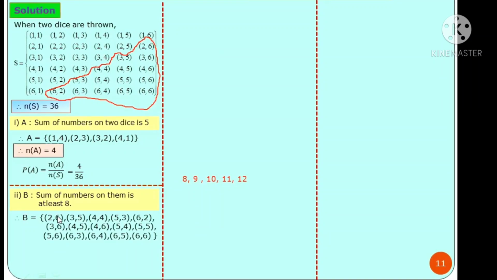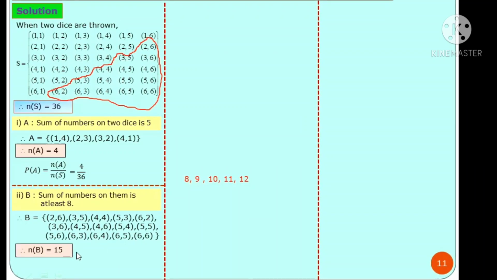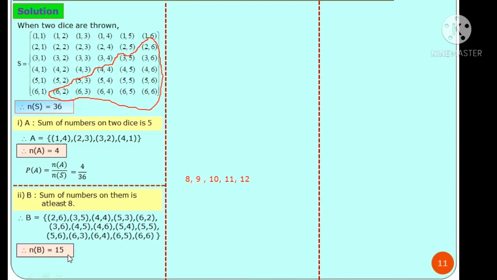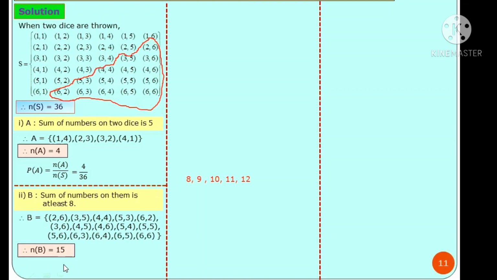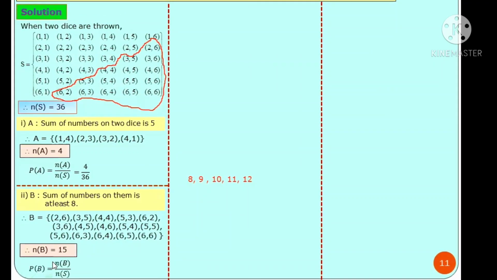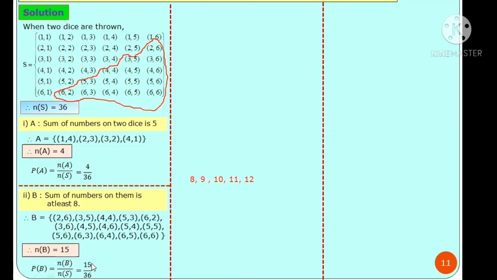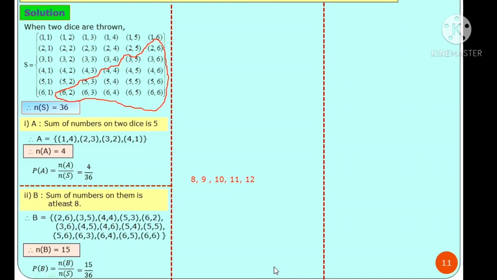Event B, total number of outcomes is 15. n of B is equal to 15. Therefore, probability for event B is n of B upon n of S, that is equal to 15 divided by 36.